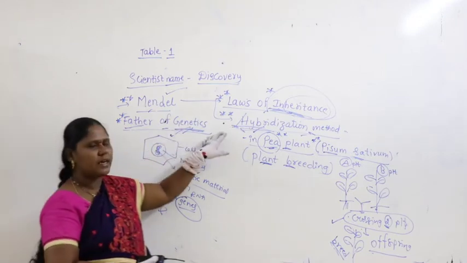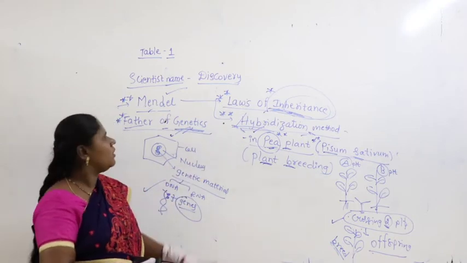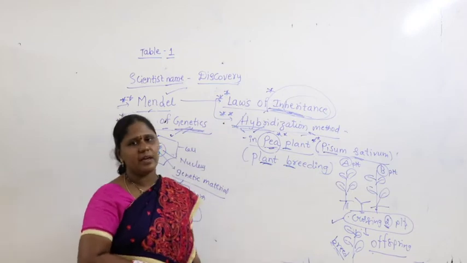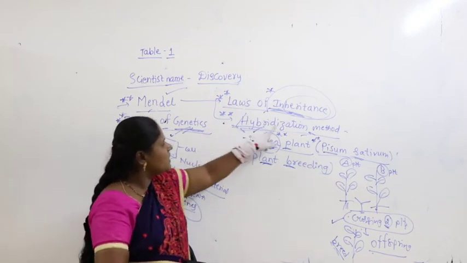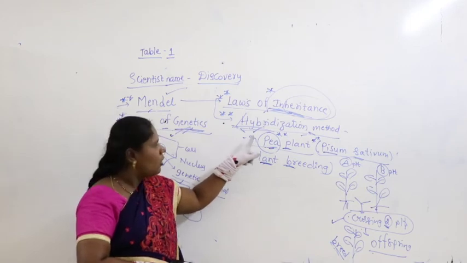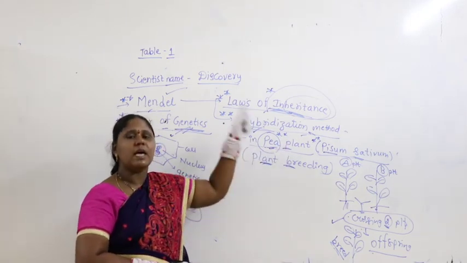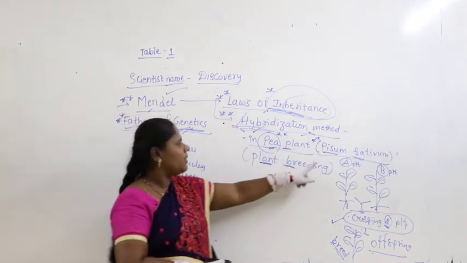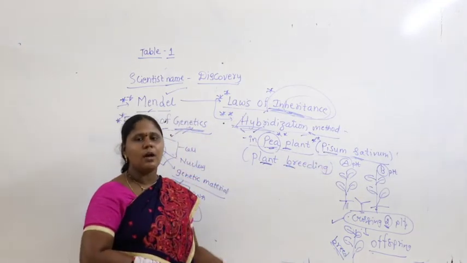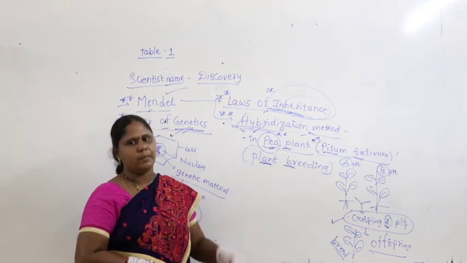What did he study and discover? He gave the laws of inheritance and the hybridization method, where the experiment was done on the pea plant. What is the scientific name of the pea plant? Remember all of you, Pisum sativum, and that is a method called plant breeding.